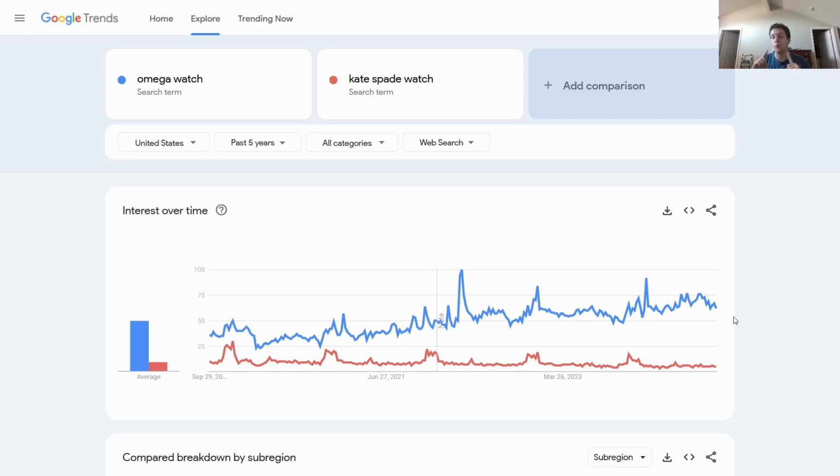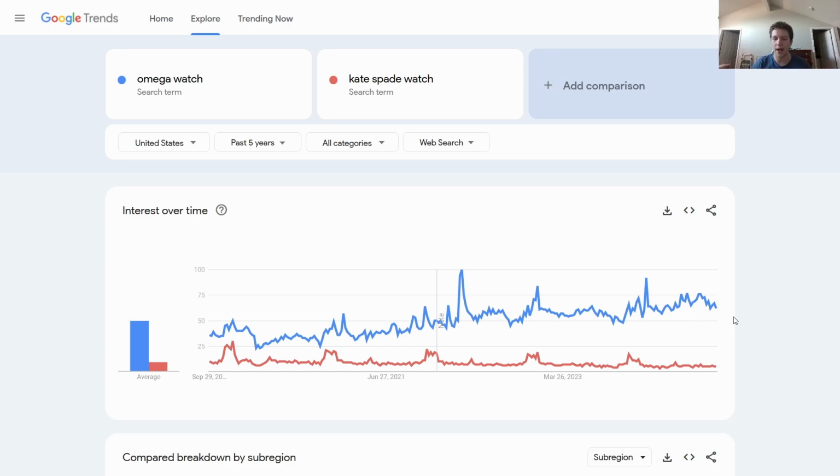It doesn't mean you won't be able to sell the Kate Spade watch. At the end of the day, you may get super lucky and find someone who wants that exact item you're flipping immediately. But you are more likely to get the Omega watch at a better price and off your hands quicker.